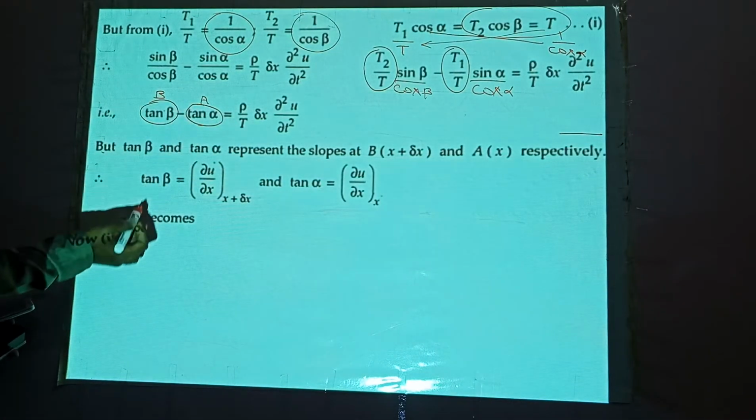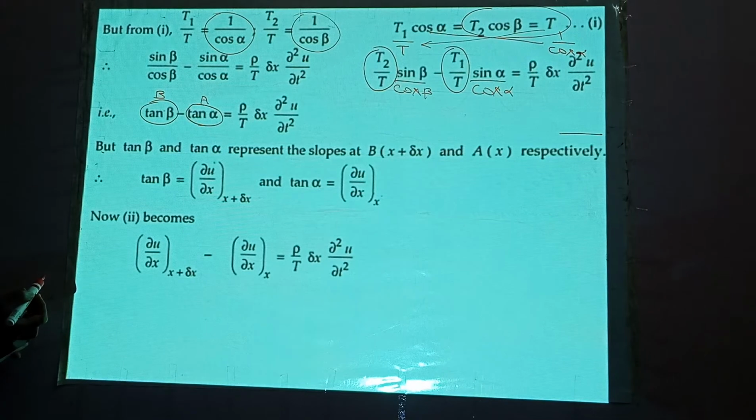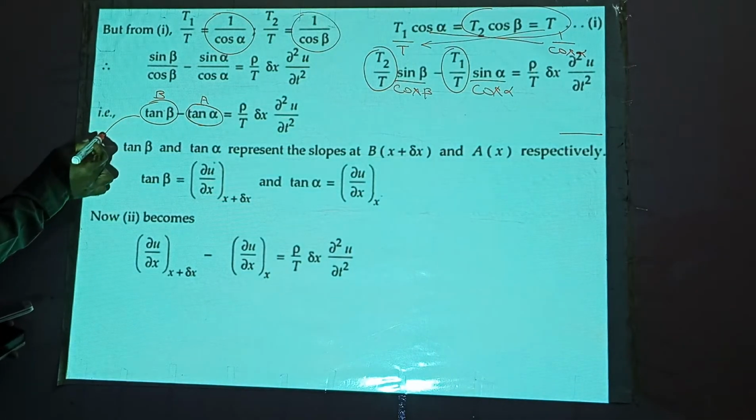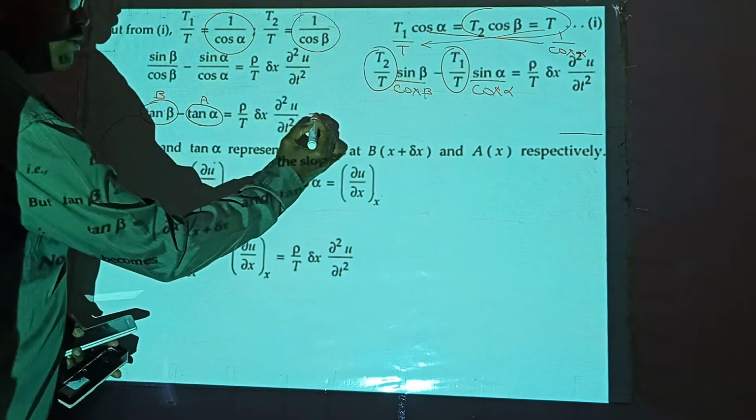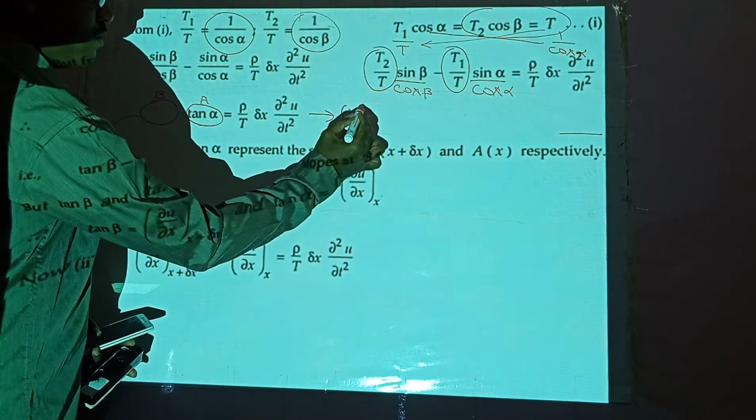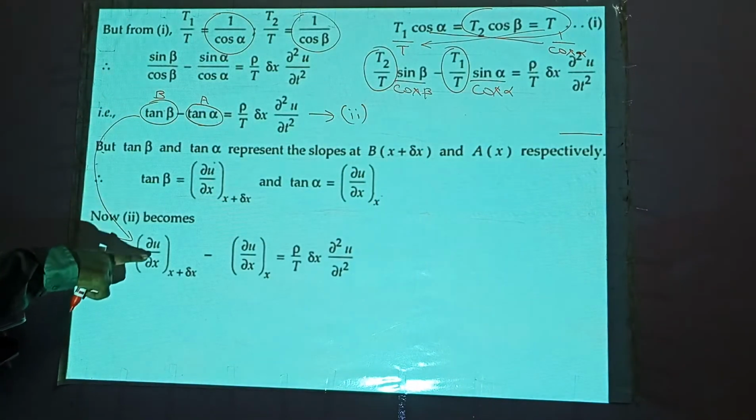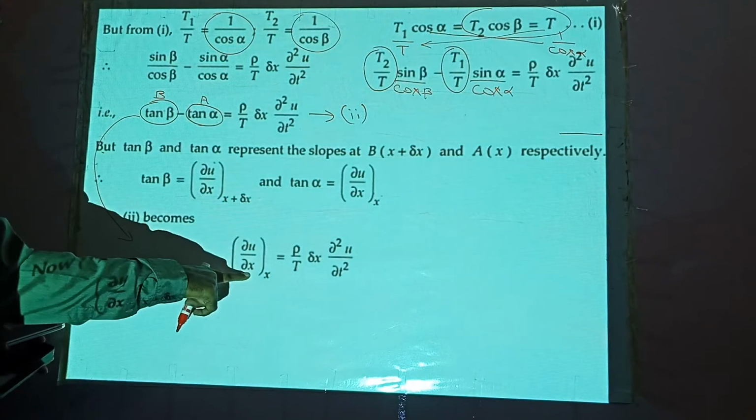Now equation 2 becomes, this equation I have rewritten. This is your equation number 2. In this place slope, in this place slope.